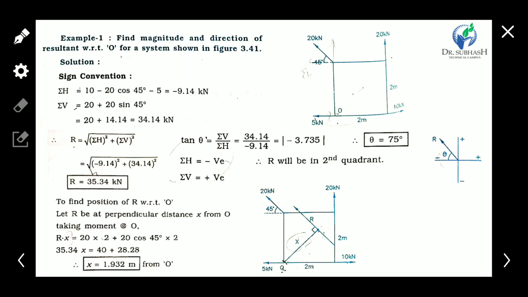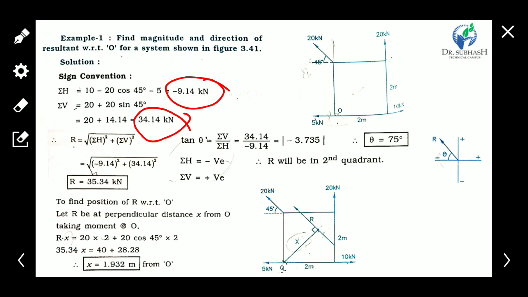Now the summation of all vertical forces: this one is vertical 20 kilonewton, positive, 20 sin 45 positive, and no other vertical forces. So the summation of vertical forces is 34.14, and the summation of horizontal forces is -9.14 kilonewton.